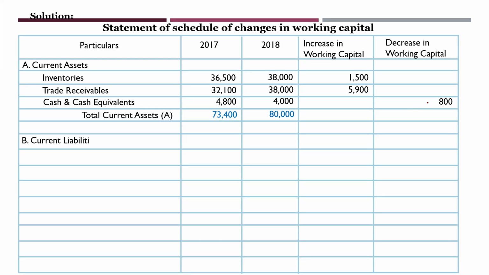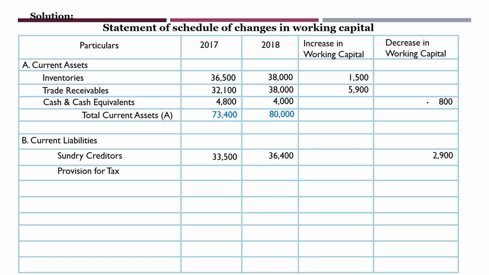Next, we'll go for current liabilities. Sundry creditors, you have 33,500 and 36,400. Here what happens, increase in current liabilities leads to what, all of you can say, it is decrease in working capital. Increase in current liabilities leads to decrease in working capital.